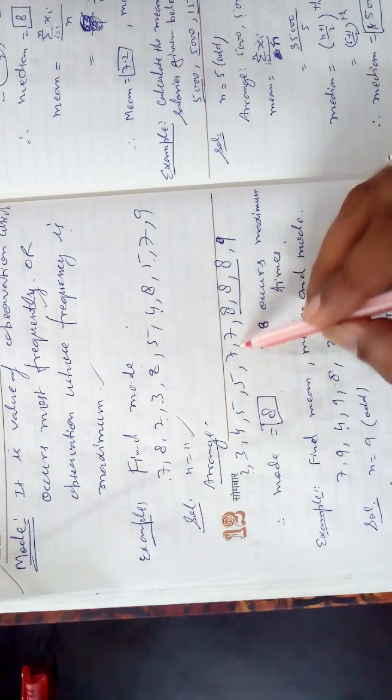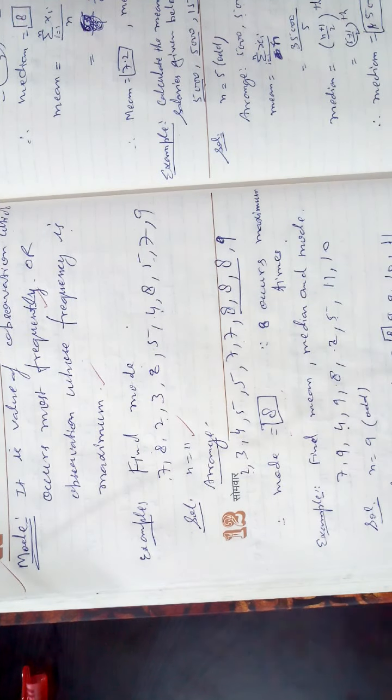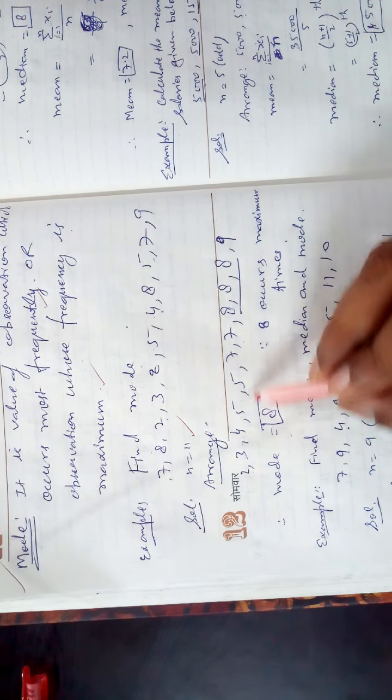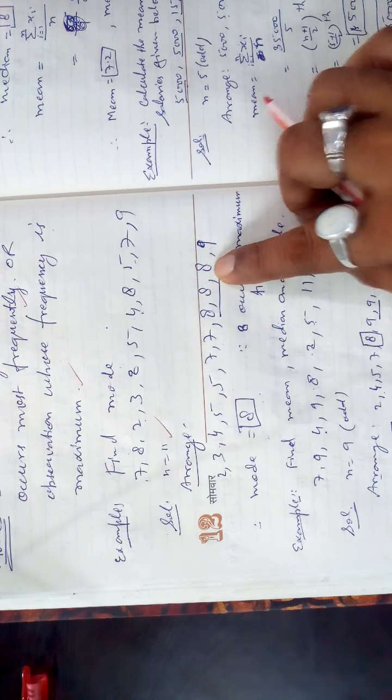Here, if 7 were also 3 times, then the mode would be 7 and 8 both. If 5 were also 3 times, then the mode would be 5, 7 and 8. So the mode is whichever is repeated the maximum number of times.